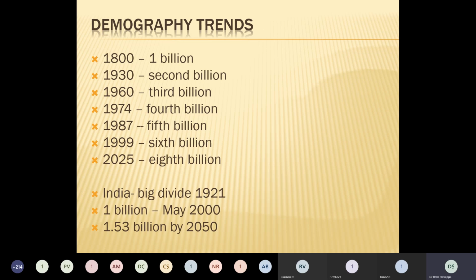If the population increases in the same way, it is projected that we will reach 8 billion by 2025. That is the currently projected population. Three-fourths of the world population lives in developing countries. But you should know that the third most populated country in the world is the US.